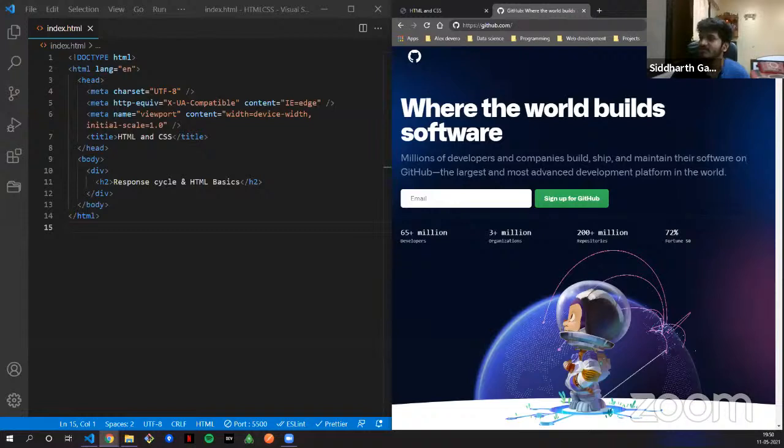Instead of github.com, you can also put in the IP address of github.com, and you can get the same web page. But of course you can't remember all the IP addresses, so that is why we use domain names. That was most of how a request response cycle works.